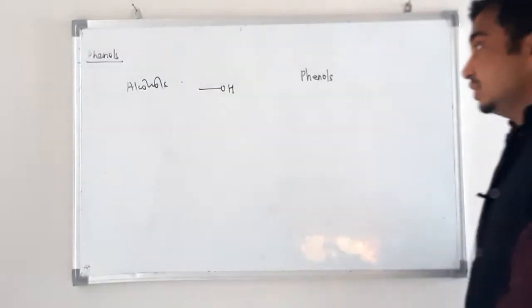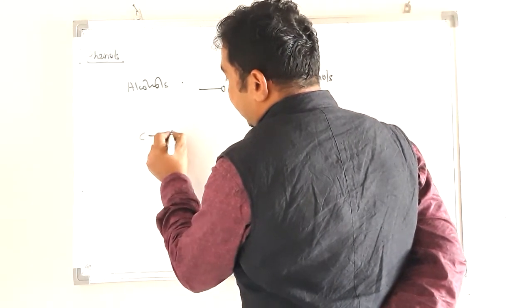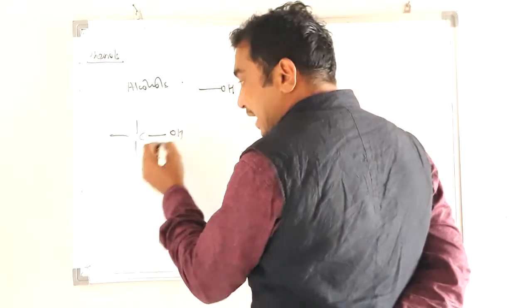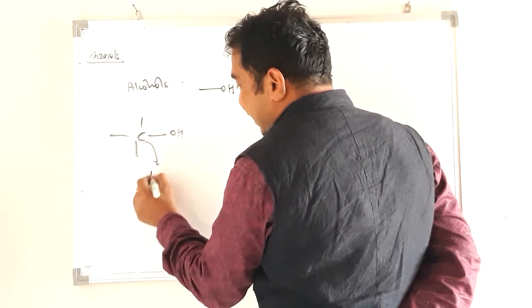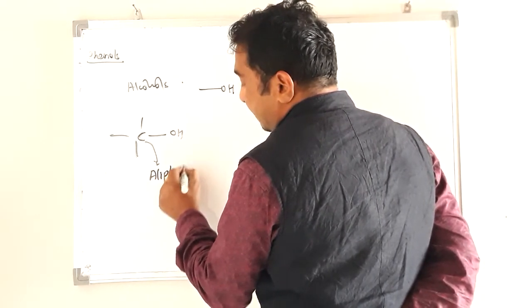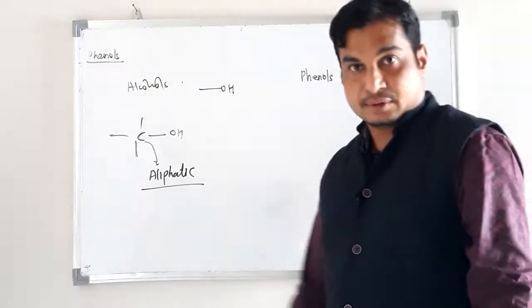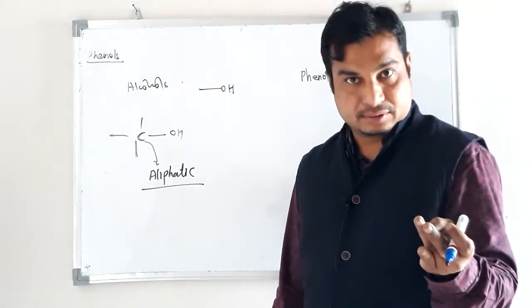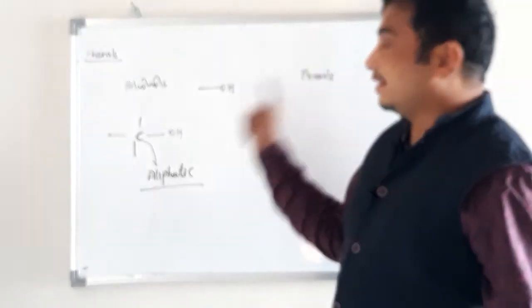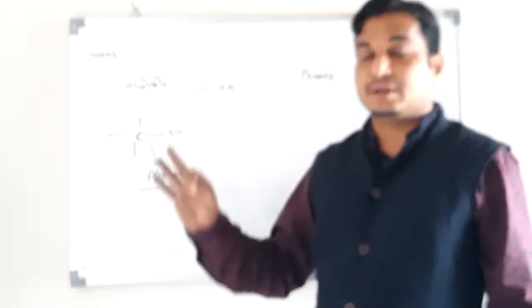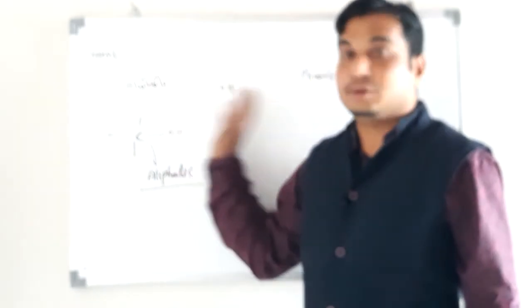But the difference is that in alcohol, the hydroxyl group is attached to a carbon atom, and the carbon atom bearing the hydroxyl group is aliphatic. That is, this carbon atom may be of alkane, alkene or alkyne, three types. That is aliphatic hydrocarbon. An OH group attached to the carbon atom of an aliphatic hydrocarbon is called alcohol.